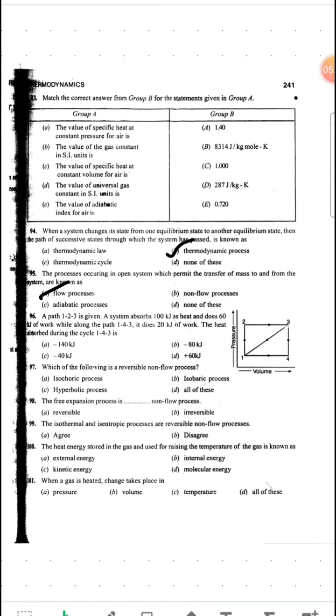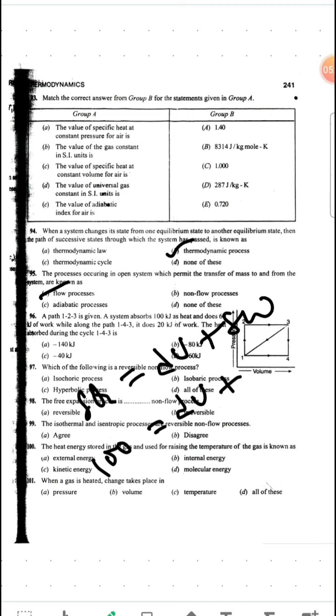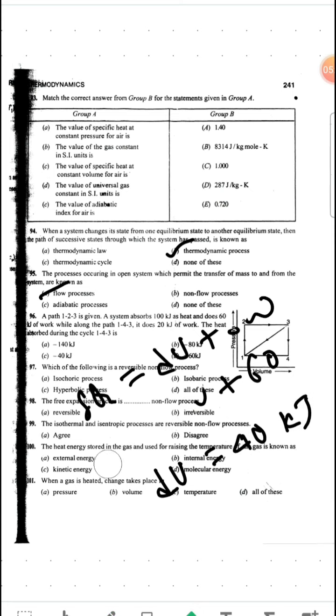So if we apply the first law of thermodynamics to process 1, 2, 3, what will we get? We know that del Q equals dU plus del W, and del Q is given as absorbs 100 kilojoule of heat, so it will be 100. And what will be the internal energy? Internal energy is the same, but the work is given as 60, right? So it will become 60. So our dU will become 100 minus 60, 40 kilojoule, right? So we got the change in internal energy from the first equation.